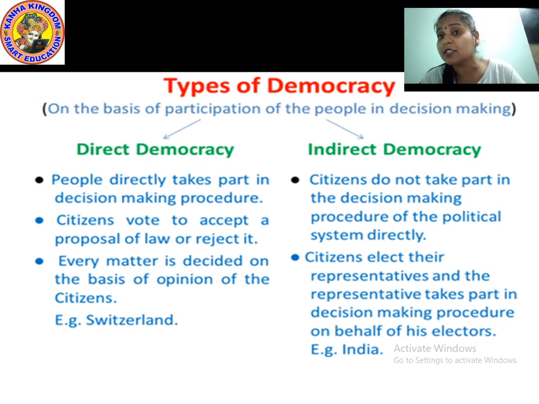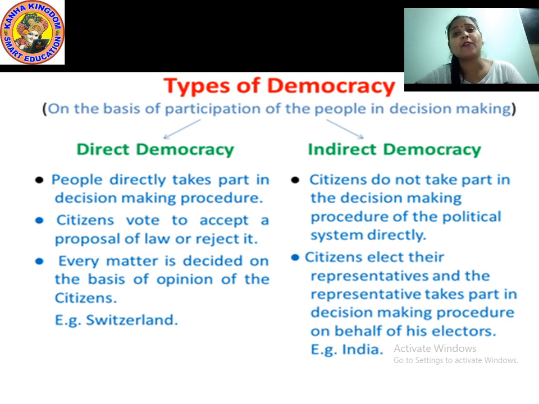No, they didn't ask. They said from this day till this day, you are going to have lockdown. You have to stay at home if you really want to protect yourself from this dangerous disease. So this is an indirect democracy, and for example, you can give India.